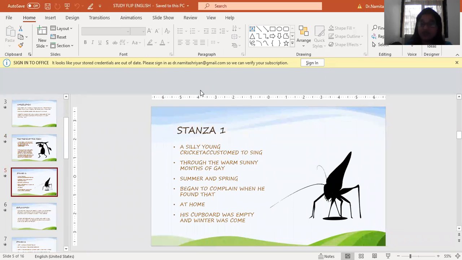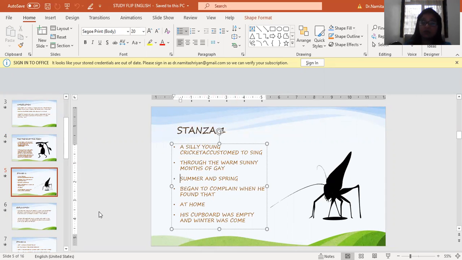Yes. So this is the first stanza that we are having. A silly young cricket accustomed to sing. So they have already started telling us that the cricket is a silly young thing who is accustomed, used to sing through the warm sunny months of May, summer and spring. Began to complain when he found that at home his cupboard was empty and winter was come.